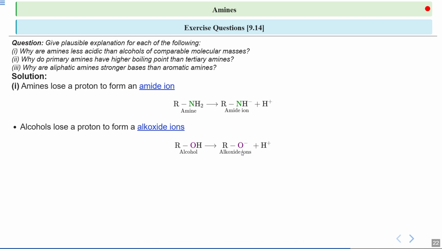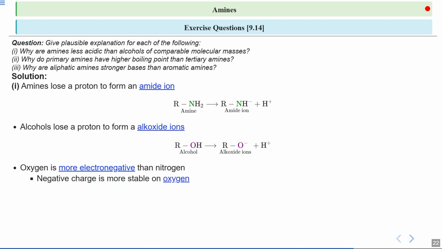So the key difference is whether the negative charge is on nitrogen in amines or on oxygen in alcohols. We know that oxygen is more electronegative than nitrogen, so the negative charge is more stable on oxygen than on nitrogen.